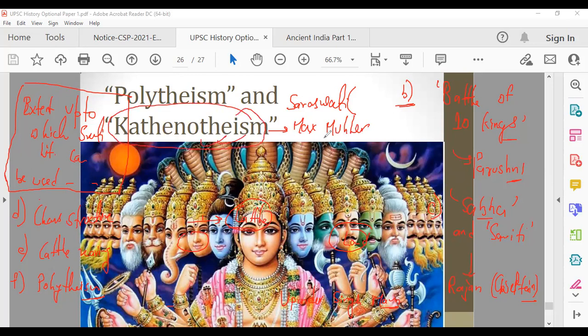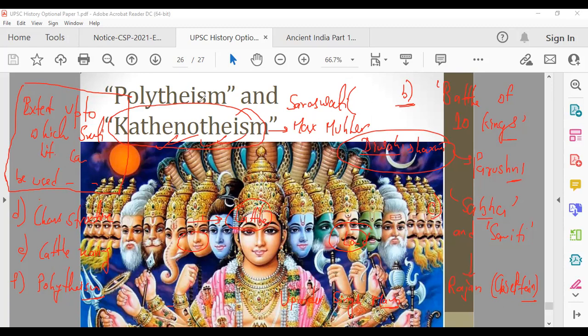What is Kathenotheism? There are multiple gods, but during certain periods, one god will become supreme. Like when you have Diwali, Lakshmi ji becomes supreme. When you have Saraswati Puja, Saraswati ji becomes supreme. So that is called Kathenotheism, one god becoming supreme at a certain period of time. So hope you understand what is polytheism, worshipping of multiple gods, and what is Kathenotheism. So this Rig Veda talks about polytheism, and they talk about so many gods, Agni, Surya, Usha, Indra, and you can vouch for that. Yes, there was polytheism, which we are still practicing up until this particular date.